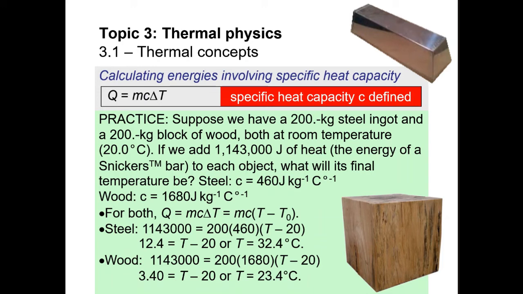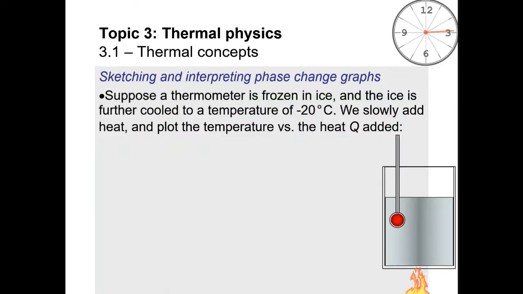So we provide the same amount of energy to two different substances. They have the same mass, but wood has a higher specific heat capacity, and the change in temperature is very small, only 3.4 degrees Celsius, while the steel has a lower specific heat capacity, 460, but the change in temperature is much higher, 12.4 degrees Celsius.